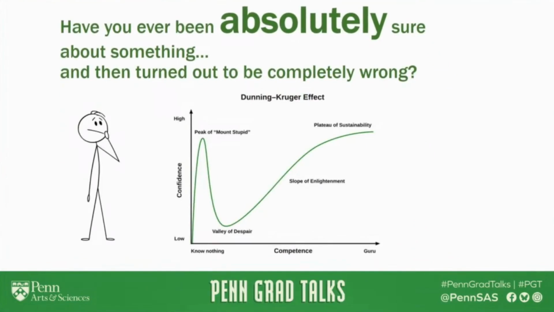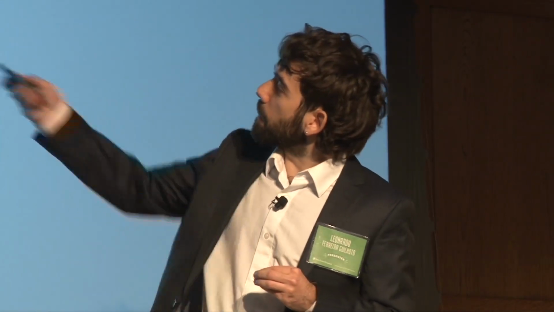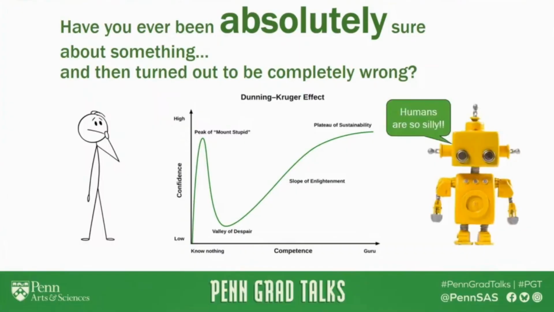You might have even heard of the Dunning-Kruger effect, which states that people with little knowledge about a subject tend to be overconfident in their abilities, while experts are often more cautious. This mismatch between true and perceived ability is often most stark when we know very little, something people even call the peak of Mount Stupid. Luckily, with AI being on the rise, we can rest assured that machines won't be susceptible to the same pitfalls as we silly humans, right? Well, it's not so simple.